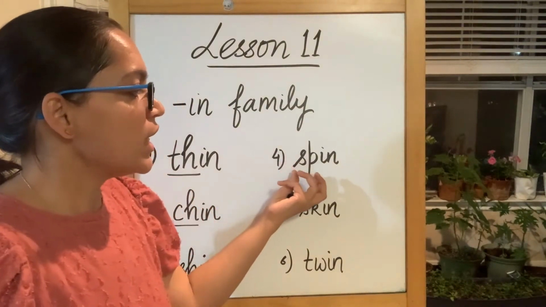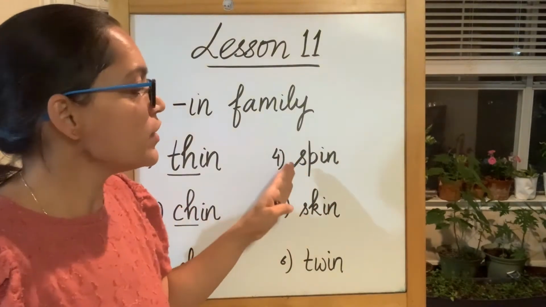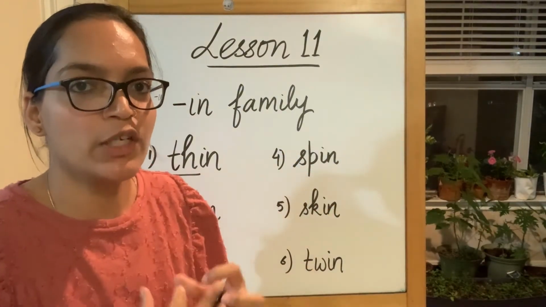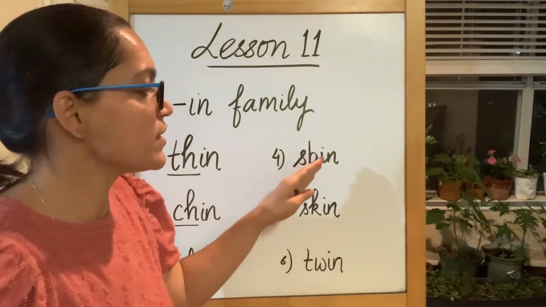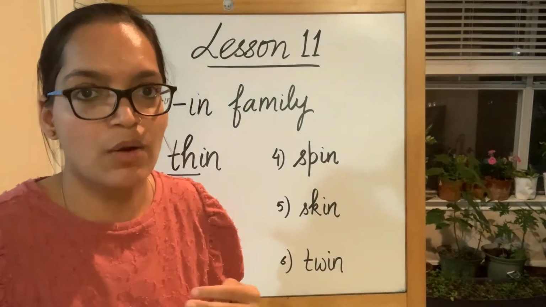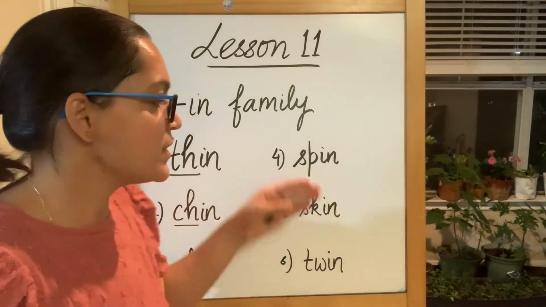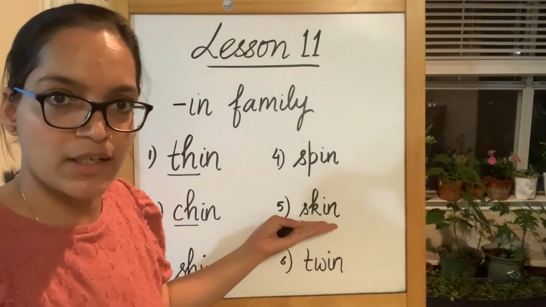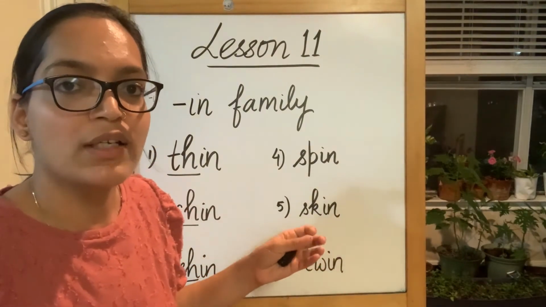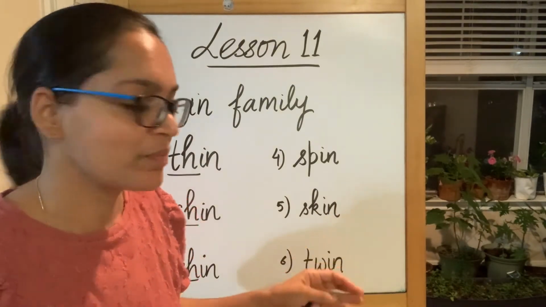Whenever you see a pair of consonants together, the first sound is not completely produced. It blends with the next sound of the consonant. So, sp does not sound as sup, it is sp, sp. And same goes for sk, sk, not suckin, it's skin.